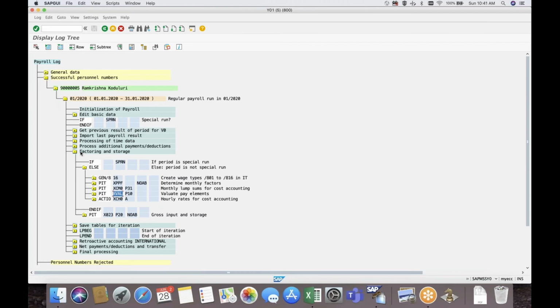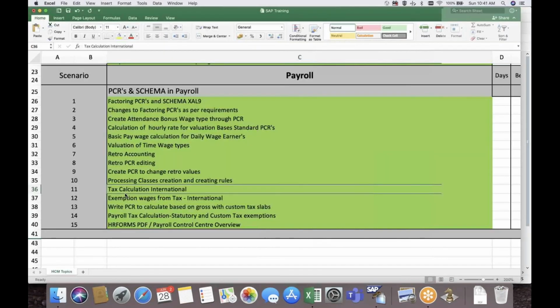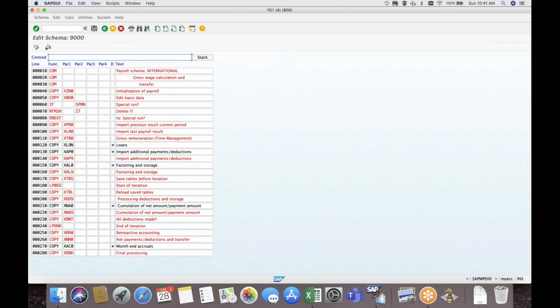As of now, I'll just copy the factoring PCR. I will put my logic after Excel, which is a standard factoring PCR that reduces the salary based on unpaid absences and calculates the original value the employee is eligible for. So I simply copy the factoring PCR as well. This is the factoring sub schema.